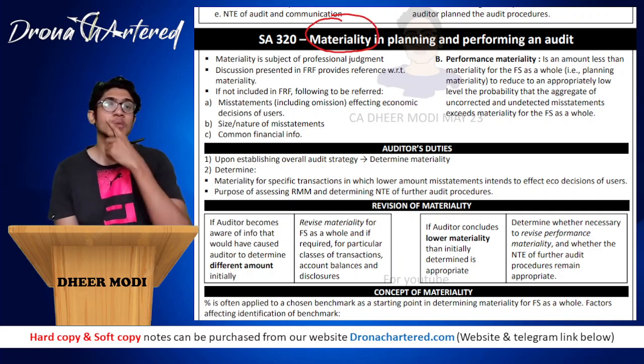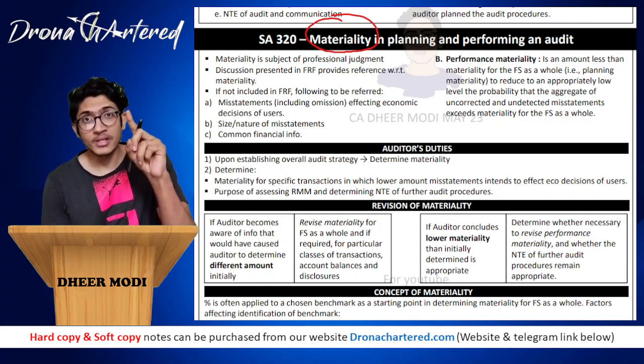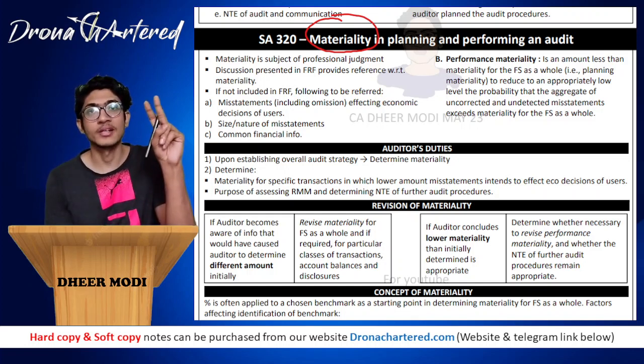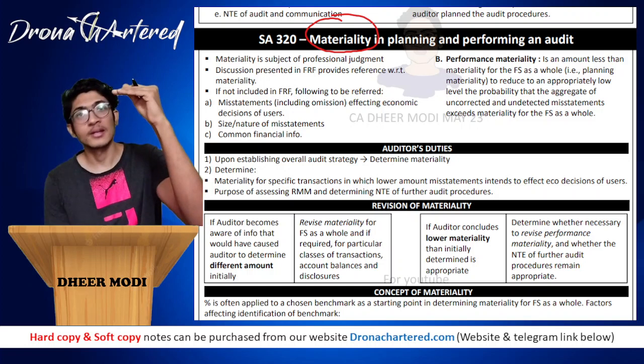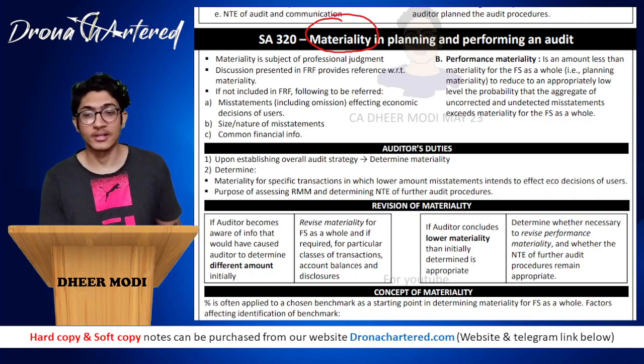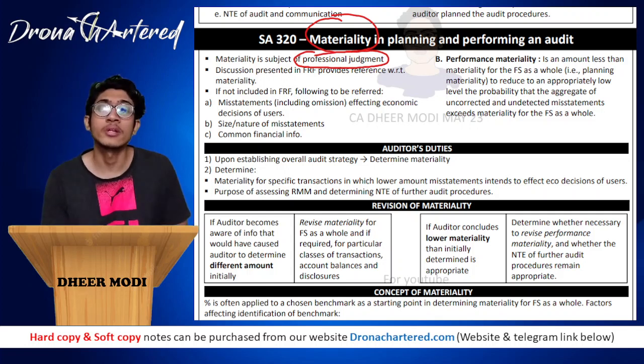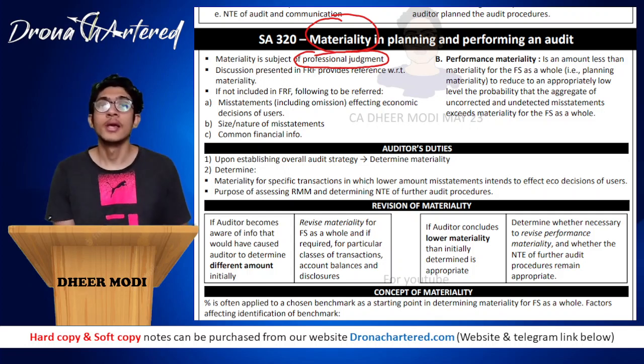Now you need to understand there are two types of materiality. One is your planning materiality, second is your performance materiality. Your performance materiality will always be lower than your planning materiality. Materiality is subject to professional judgment. There is nothing defined as to what is material and what is not. An auditor will have to use his professional judgment in determining whether this is material or not, and what will be my materiality level.